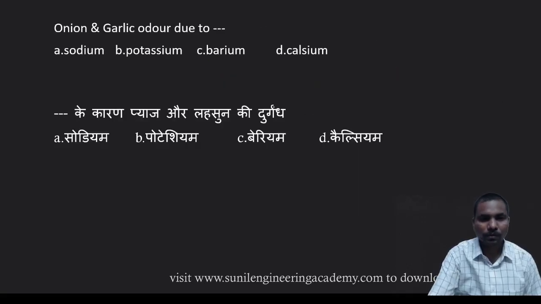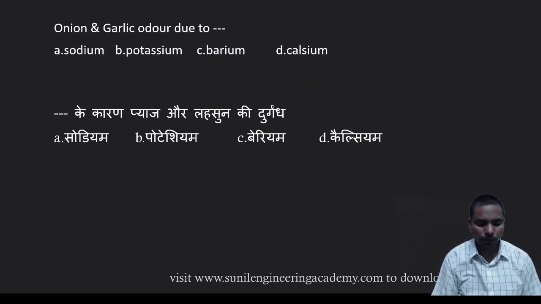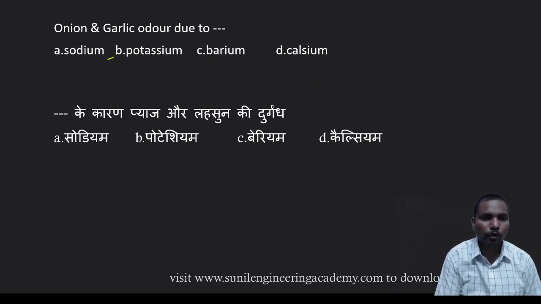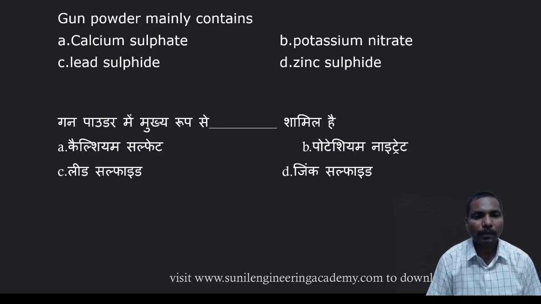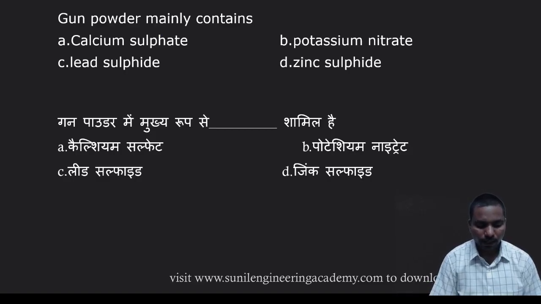Coming to the next one, onion and garlic odor is due to dash. Odor due to potassium. Safety matches contain red phosphorus. So the answer is option B. Gunpowder mainly contains dash. Very important. Gunpowder mainly contains potassium nitrate.